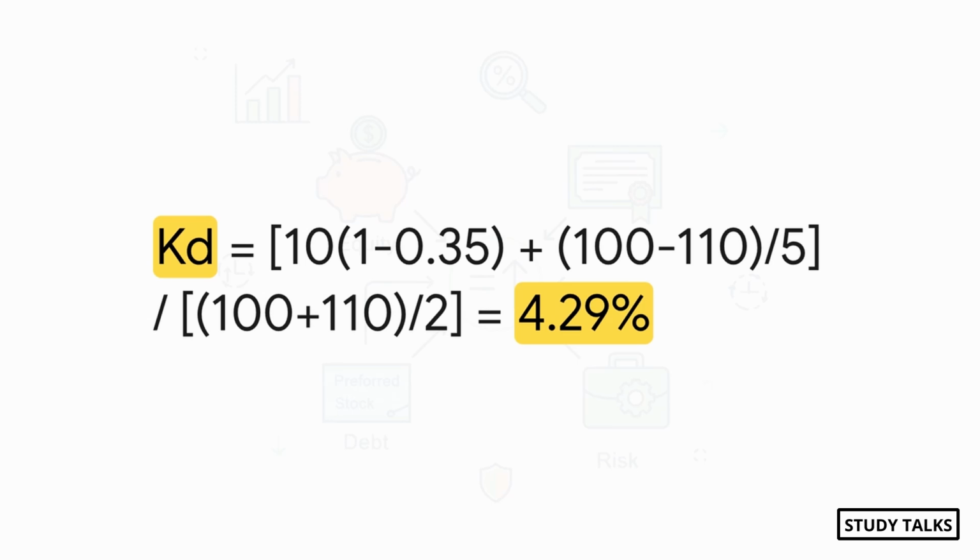Got it? Good. Now for the easy part, the bottom. The average value is just 100 plus 110 divided by 2. That's 105. So we're left with 4.5 divided by 105. Punch that into your calculator, and what do you get? 4.29%. Done. It's not so bad when you break it down, is it?